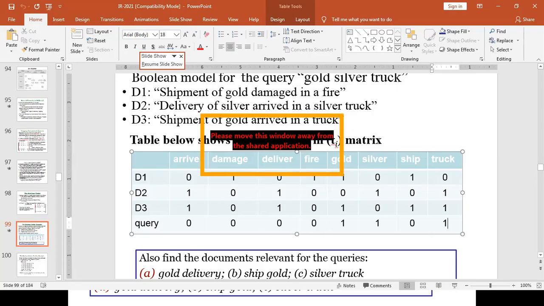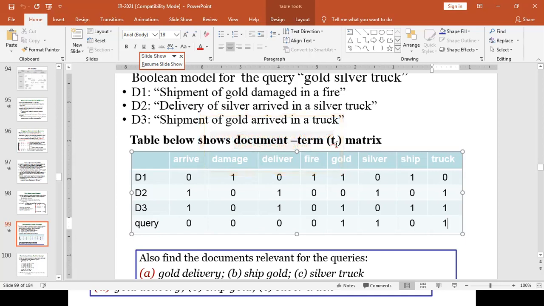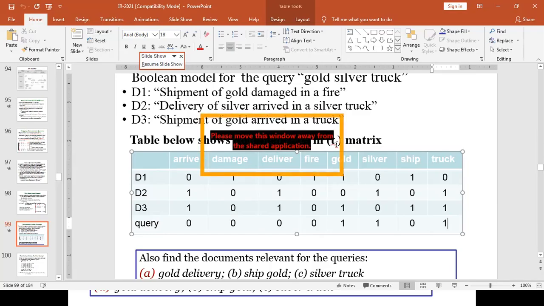But when we look at the Boolean model, once it constructs the term document matrix, it tries to see which document is more relevant for the query given, gold silver truck. According to the Boolean model, we evaluate every document based on the query.